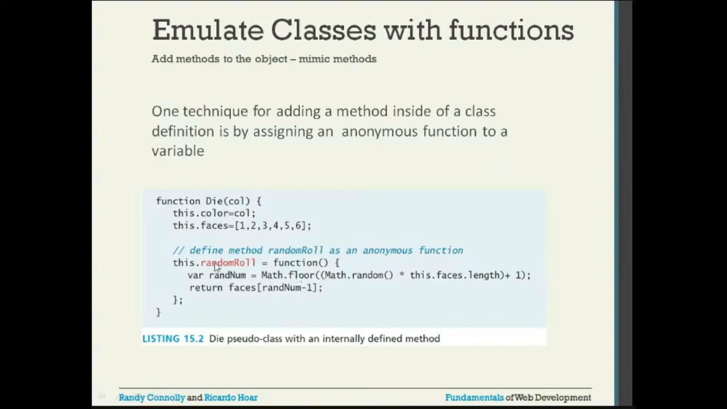Defined method, this is randomRoll. You are creating this.randomRoll is equal to an anonymous function. You do not have a name for the function, that is called an anonymous function. function, empty brackets, it is not taking any value, then open curly brace, closing curly brace, and semicolon. This is the implementation. And what is the implementation? We'll see. So you are creating a method, a random roll.